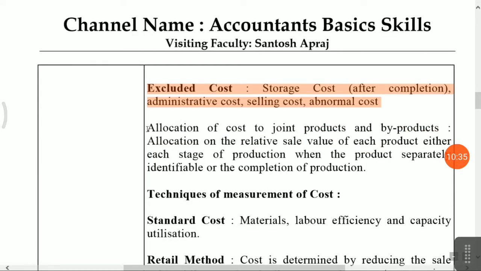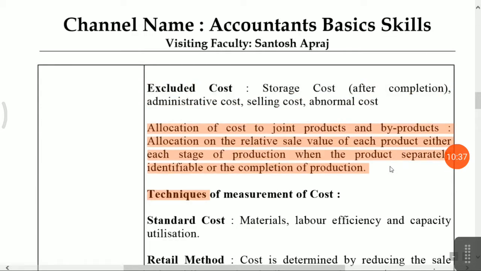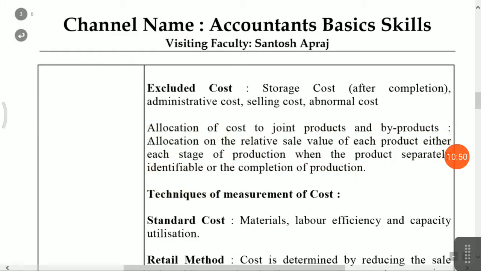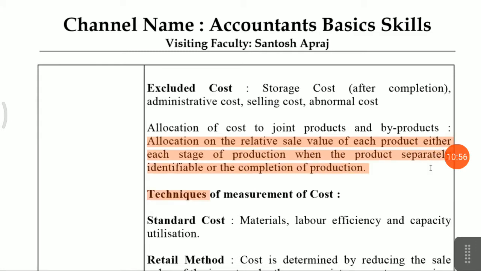Next one is allocation of cost of joint products and byproducts. Friends, if in your production process there are joint products and byproducts, a specific valuation method is given: you have to do valuation by allocation of relative sale value of each product, either at the stage of production when the product is separately identified or at completion of production. Means you have to find out the separate sale value for the joint product and the byproduct.